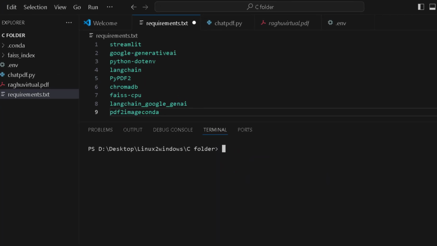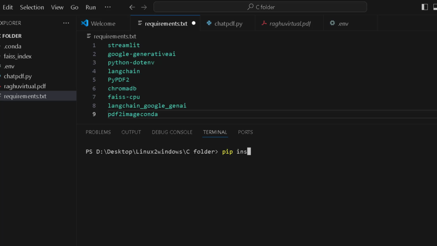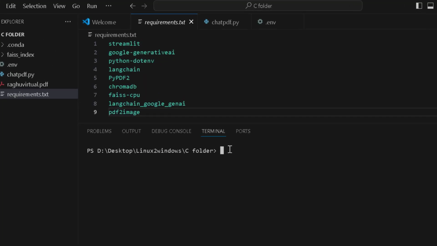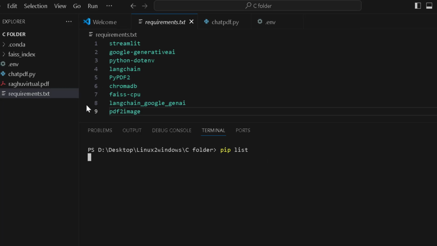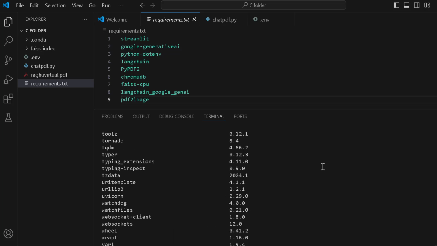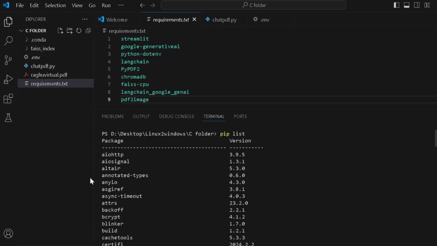Now next I will say pip install -r, which is recursive, requirements.txt. You have to give this command, and it will install all the Python packages which are there. Now let me see whether the desired packages are installed with this kind of command. Here you can see that it will give the relevant packages which are installed. So here you can see that everything is there.